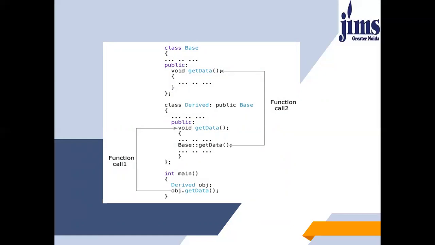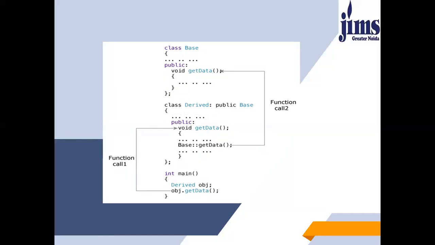In my previous lectures, I have also told you what function overloading is. So let me tell you the difference between function overloading and function overriding. Function overloading is achieved at compile time. It provides multiple definitions of the function by changing the signature, that is, changing the number of parameters or the data type of parameters. Return type does not play any role. It can be done in the base as well as the derived class.